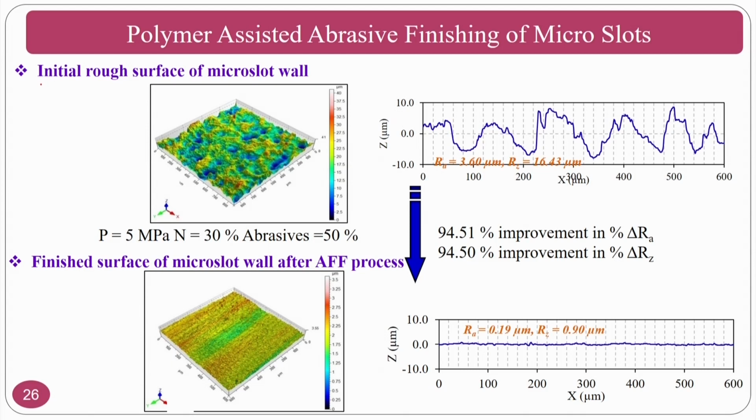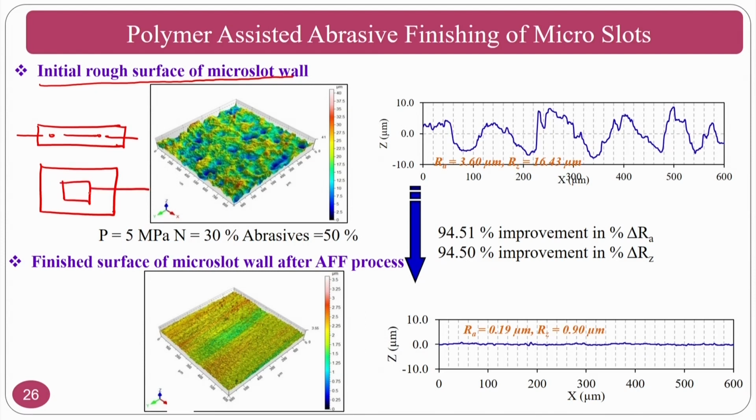That experimentation is carried out, full experimentation using design of experiments, and the initial surface roughness you can see here is of the micro slot wall. Assume that this is my micro slot, we are going to cut this about this axis and measure this particular wall surface roughness. Here we are going to find the surface roughness value. Now you can see the initial surface roughness. Initial surface roughness consists of a dominating recast layer and the surface is too rough. The surface value is approximately 3.6 micrometers.